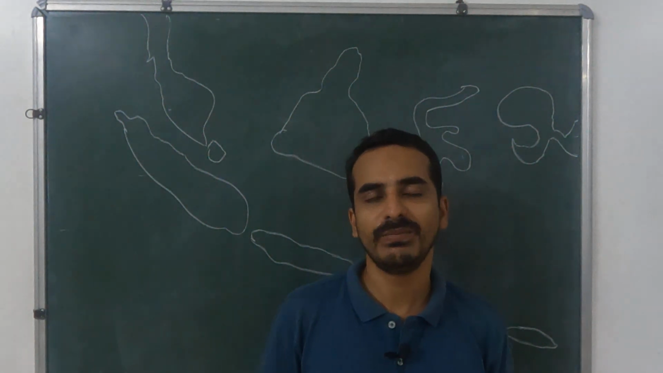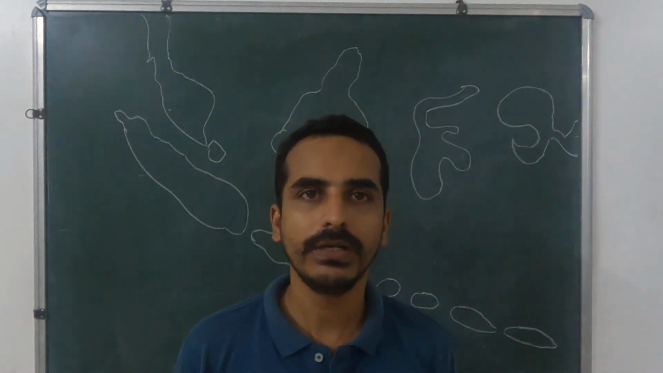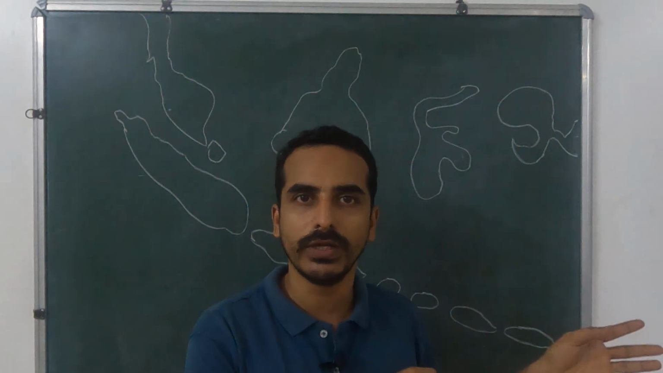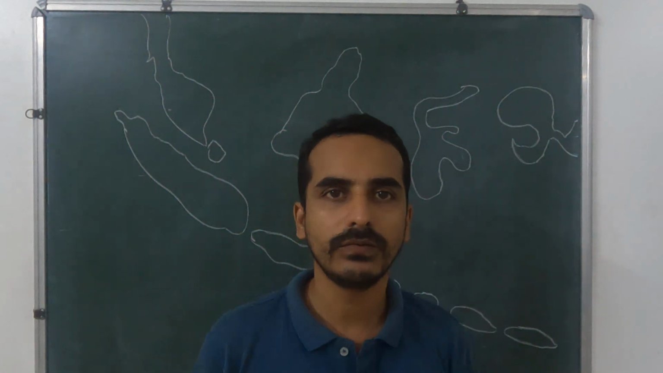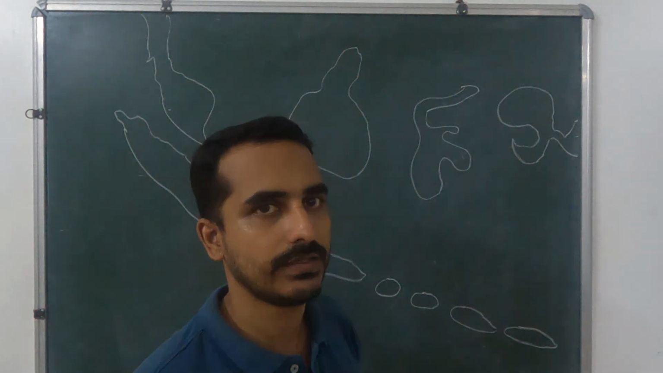Hello everyone, in the map reading class today we are going to discuss the region of Southeast Asia. So already in Southeast Asia we discussed the Indo-Sino Peninsula, the countries of Vietnam, Cambodia, Laos, Thailand, Myanmar. Today we are going to discuss the remaining part, particularly the Indonesia and the Malaysian part.